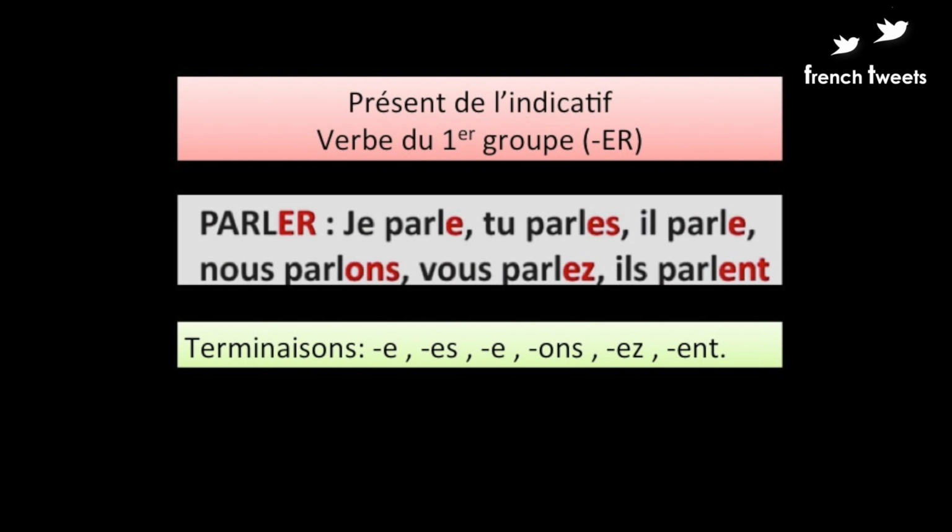So let's begin learning about conjugating the regular verb in the present tense. In French, we have three groups of verbs. ER and IR are the regular ones, and the rest, RE, OIR, and others, are the irregular ones. So we'll be doing the first group verb, the ER ending verb.